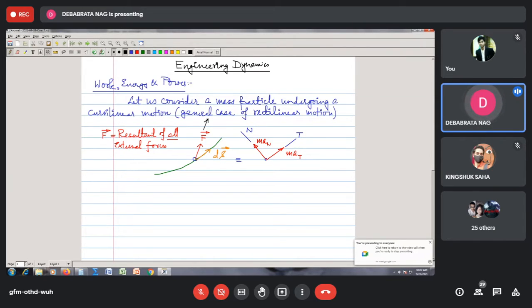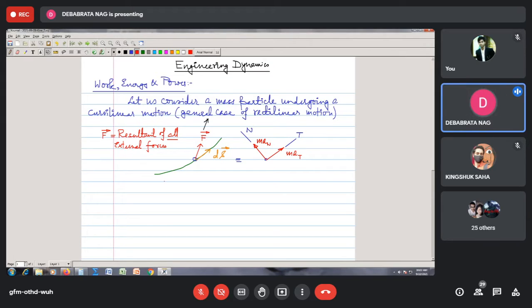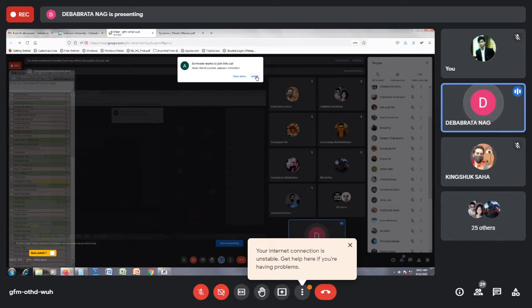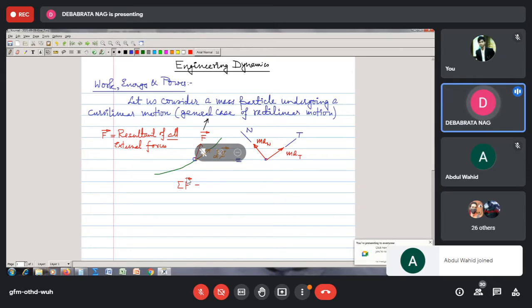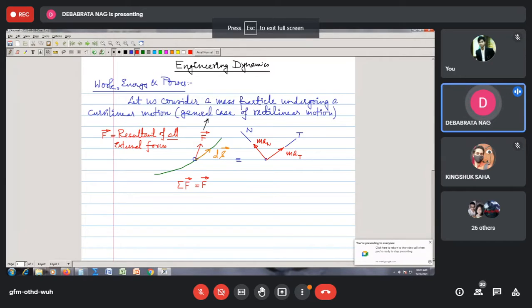If I apply Newton's second law of motion to this case, we can write that the summation F bar is equal to m a bar. Here the summation F bar is represented by only F bar, which shows the resultant of all the external forces.